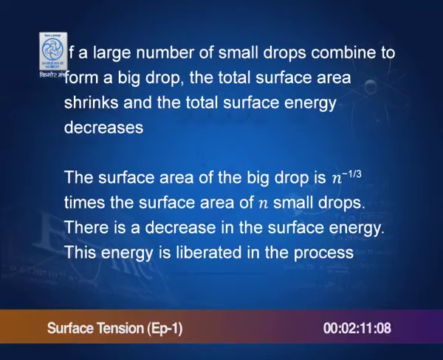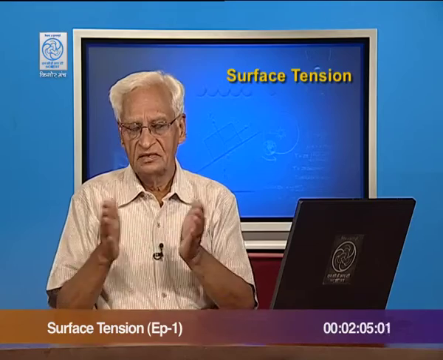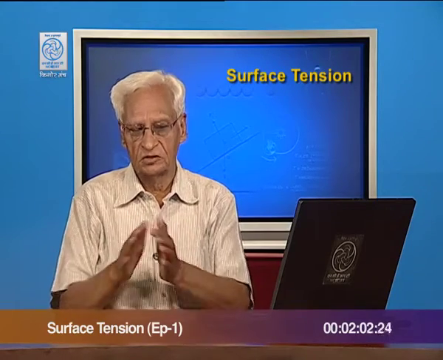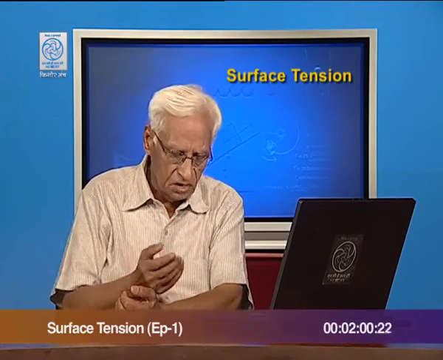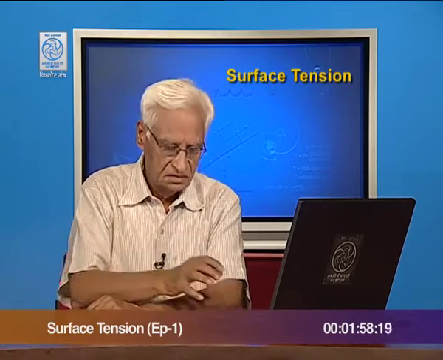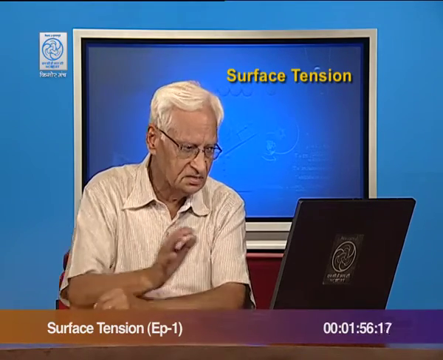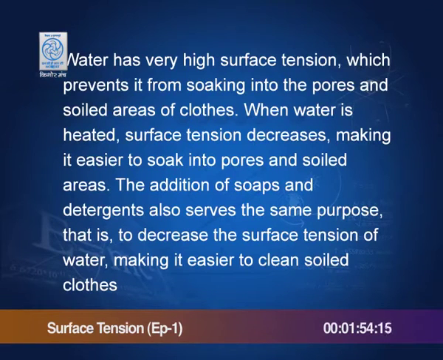You can do the opposite. You can have a large number of small drops and coalesce them into a large drop. In this case, the surface energy decreases because the surface area decreases, and therefore, some energy is released, liberated. Water has very high surface tension, which prevents it from soaking into pores and soiled areas of clothes.